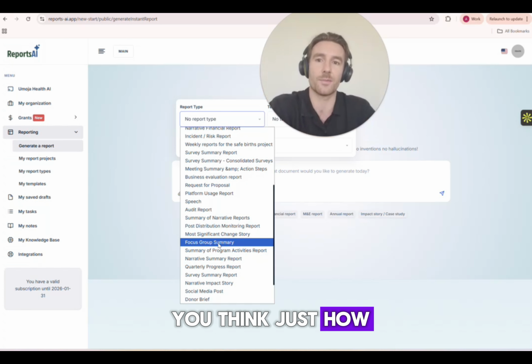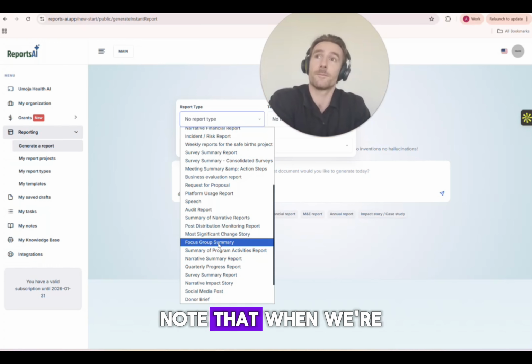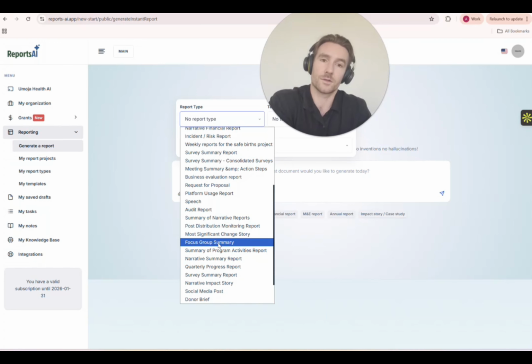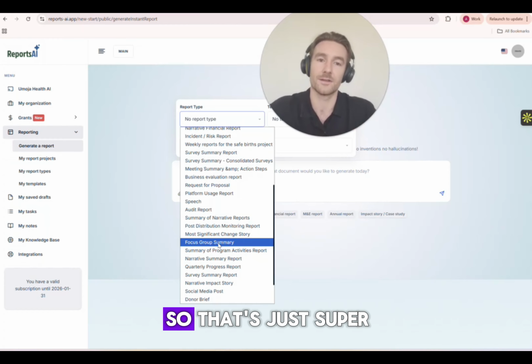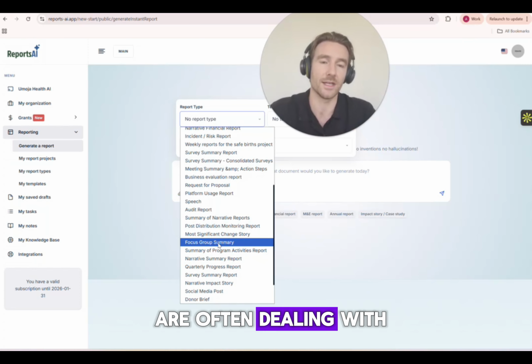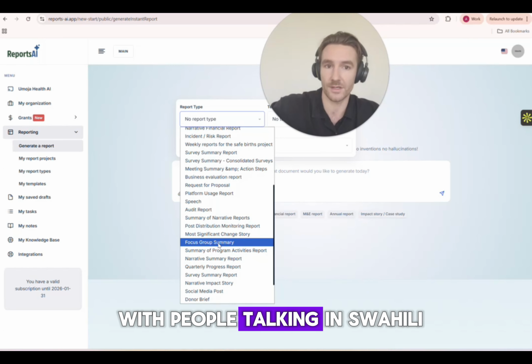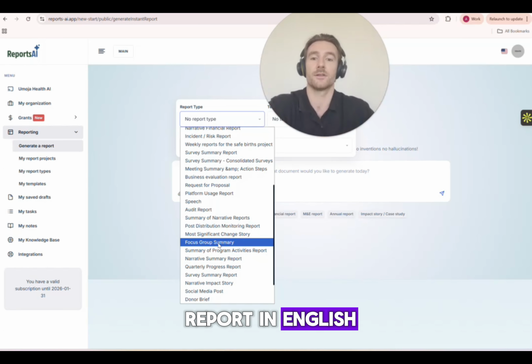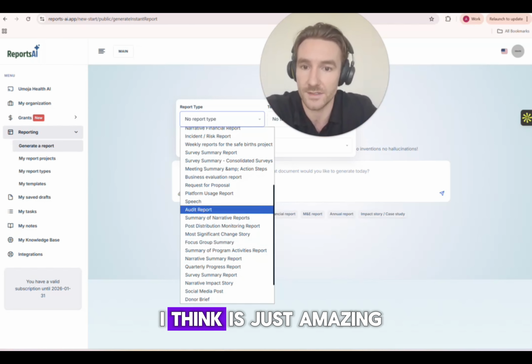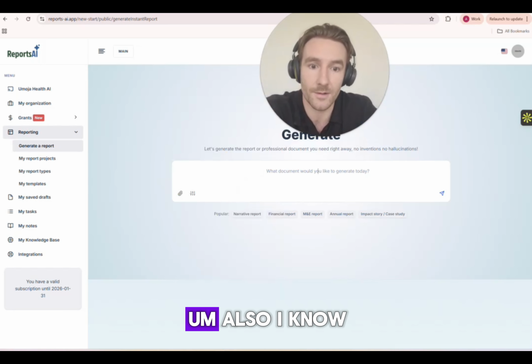So you think just how powerful that is. And I would also note that when we're pulling the data from transcripts and stuff, it can also be in multiple languages. That's super powerful for NGOs that are often dealing with people talking in Swahili, in French, and they want to produce a report in English. Then you can do all of that, which I think is just amazing.